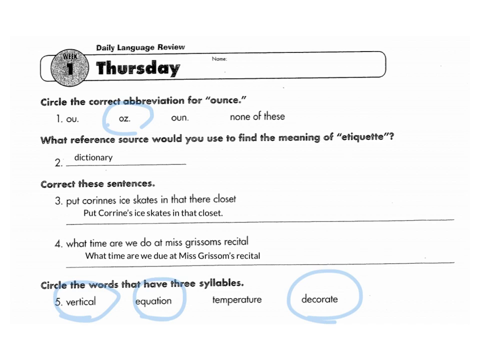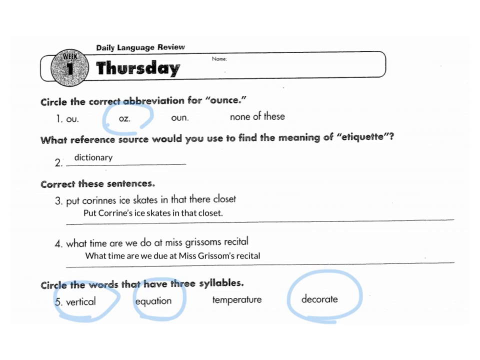And then correcting these sentences, the first one you'd have to capitalize the P and put the C for Corinne's apostrophe S because it's her ice skates. And you would get rid of the word there, in that closet. You would not say in that there closet. And then at the end, it is a command, so then it would be a period.